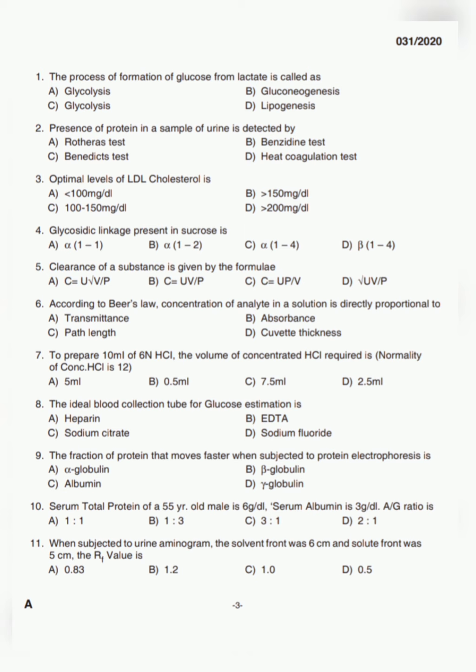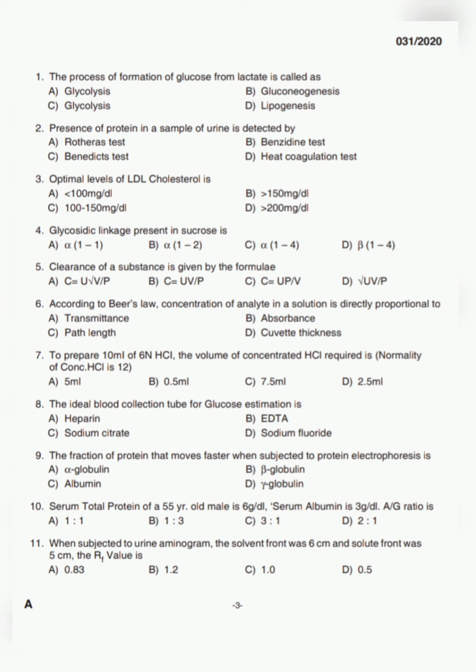Next question. Clearance of a substance is given by the formula. Four options are there. Option A, C is equal to root U V per P. And option B, C is equal to U into V per P. And option C, C is equal to U into P per V. And option D, C is equal to root of U V per P. The answer is option B, C is equal to U V per P.